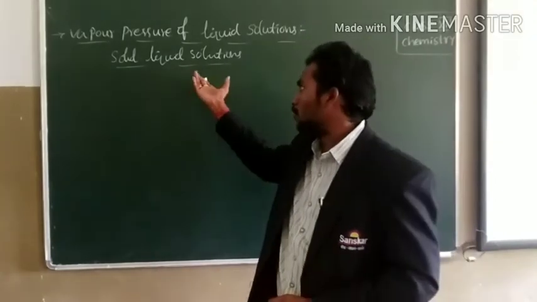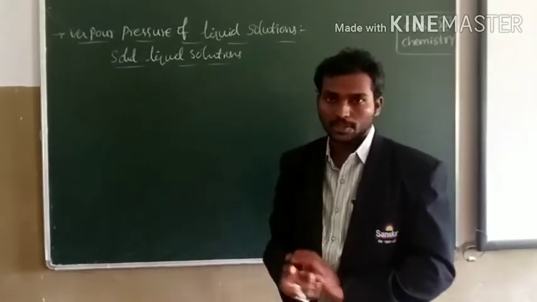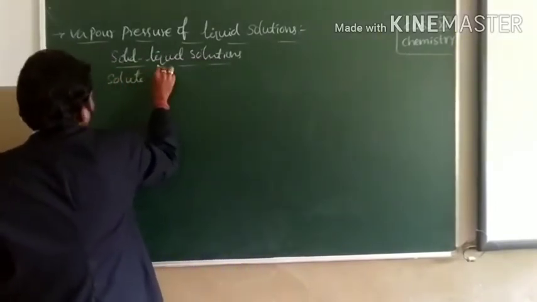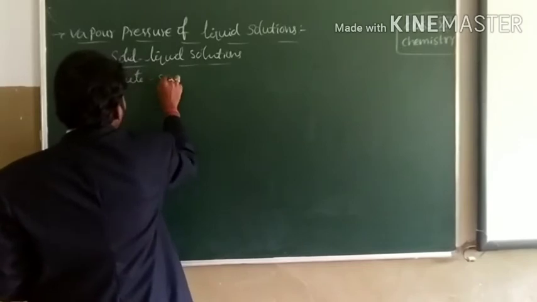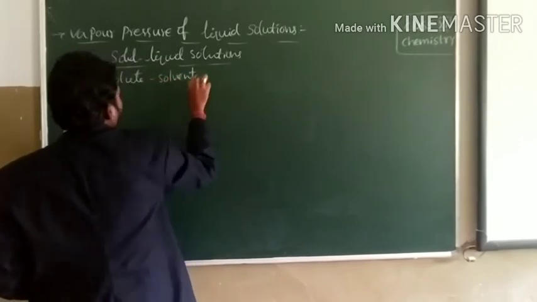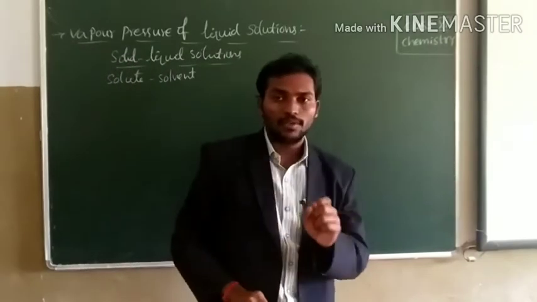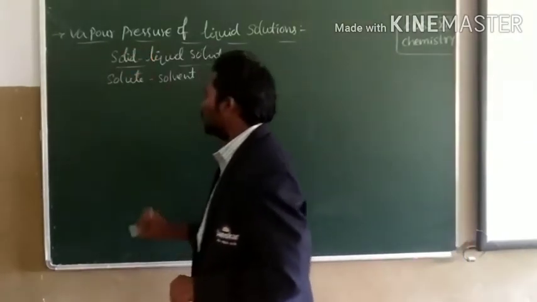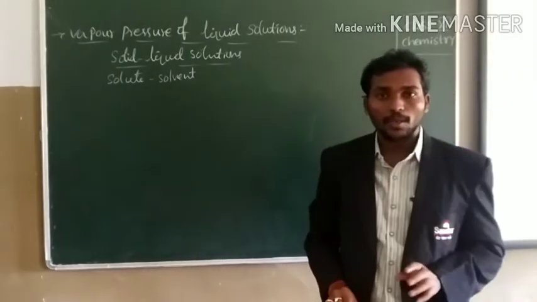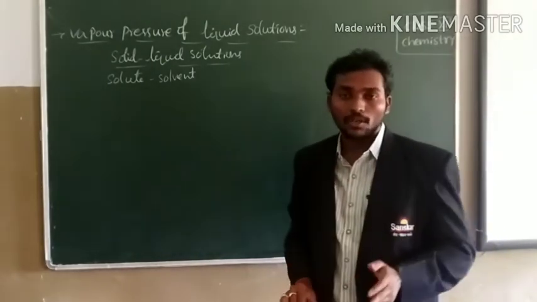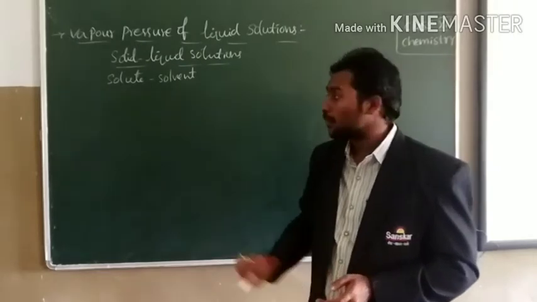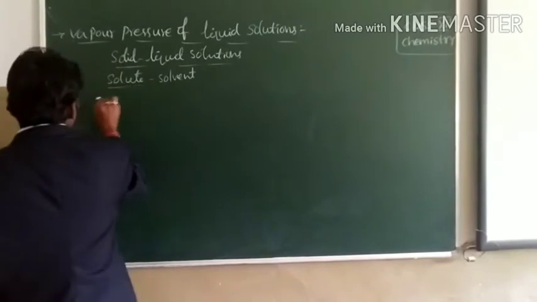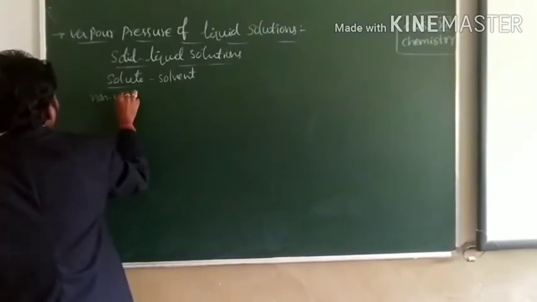Now we are talking about the vapor pressure of solid-liquid solutions. Here the solute is in solid state and the solvent is in liquid state, because in liquid solutions, the solvent is in liquid state. Here let us consider the solute is a non-volatile substance.